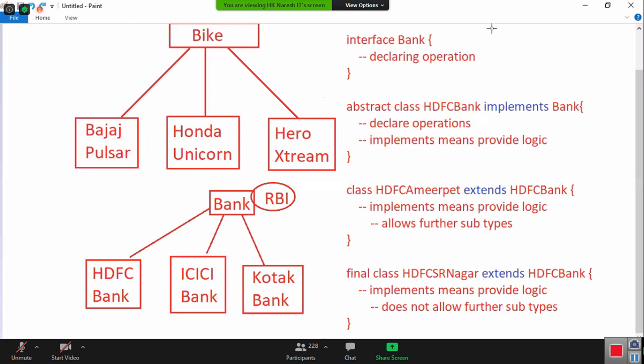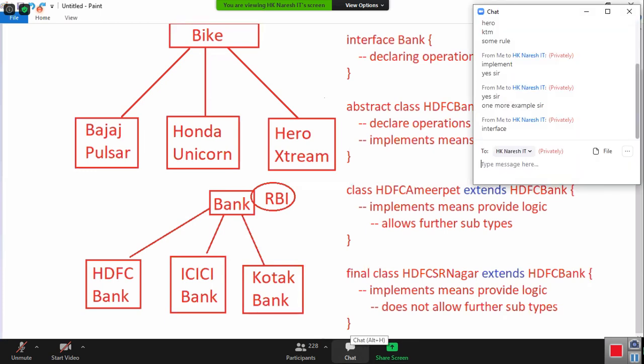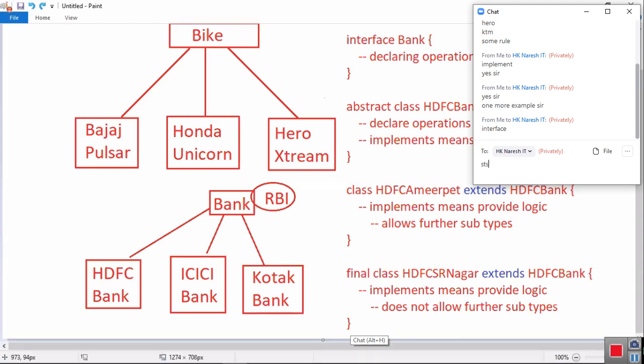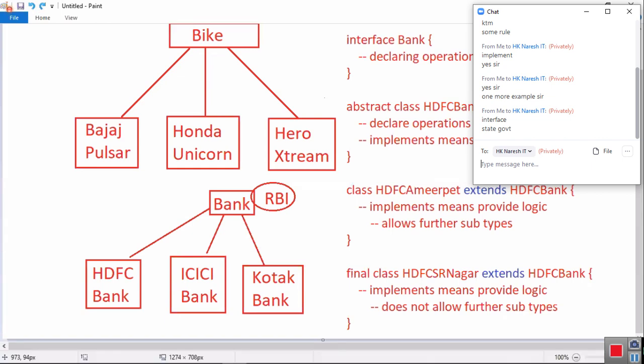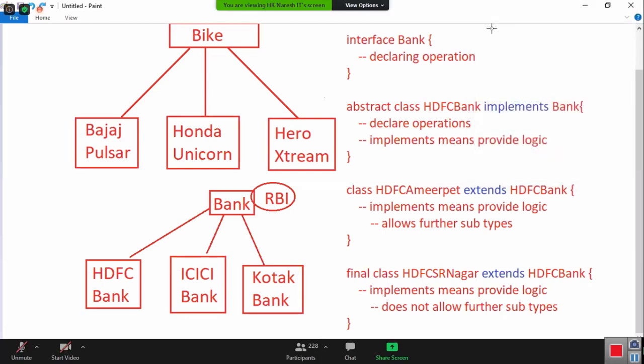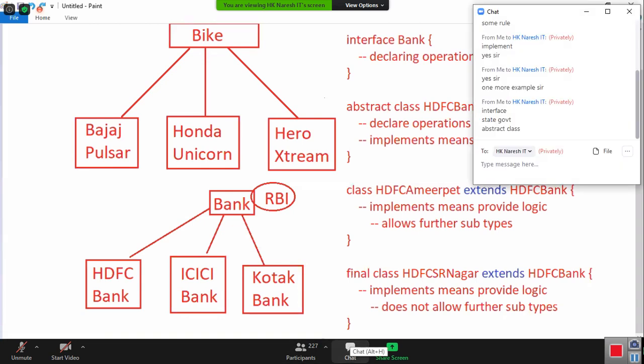Then who should implement those rules? Those rules are implemented by the state government. Is the state government implementing fully? No. Mr. KCR is not implementing fully. Now he is allotting the budget and giving those responsibilities to collectors. Tell me, here Mr. KCR, the CM, is a concrete class or abstract class? Abstract class. Now this abstract class allots the budget and some of the operations are handed over to the collector.